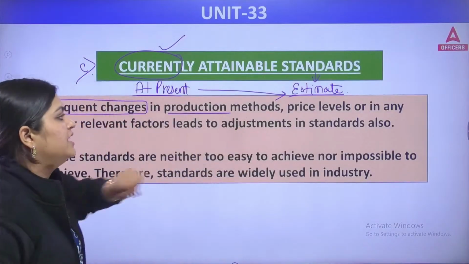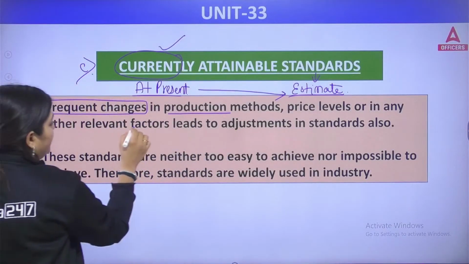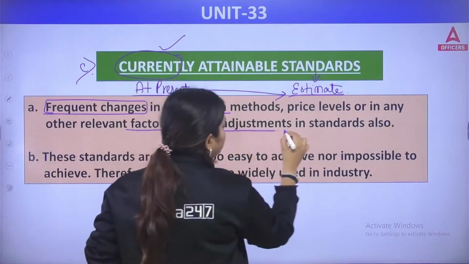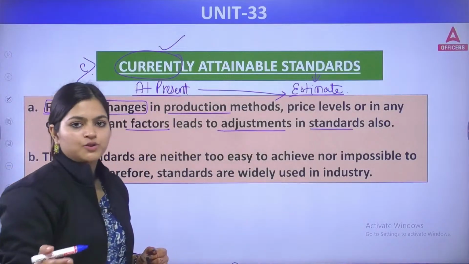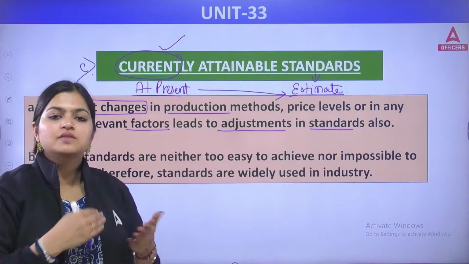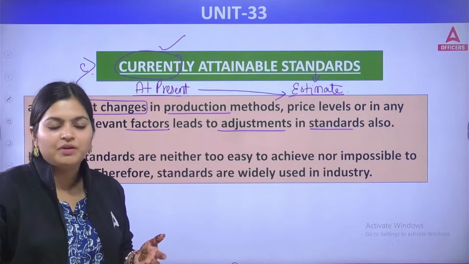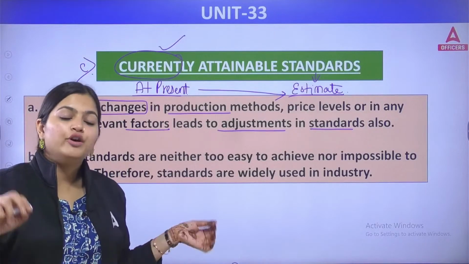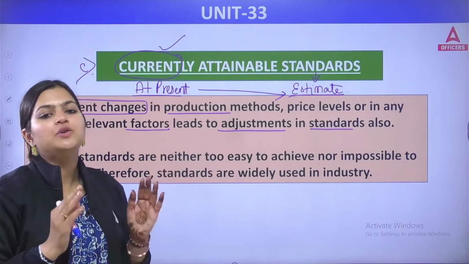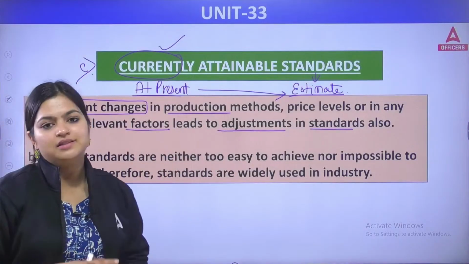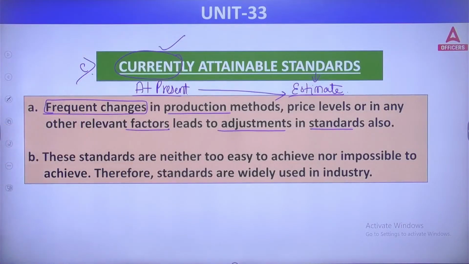Price levels or any other relevant factors lead to adjustments in standards also. Today you are purchasing for 100 rupees, after 1 week for 110 rupees, after 1 month for 120 rupees. Everything you are going to record under this standard. So that is your currently attainable standards.